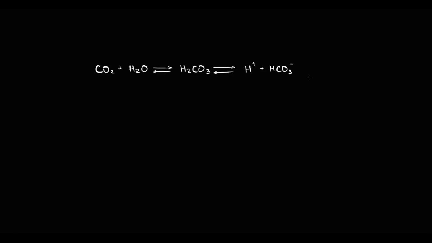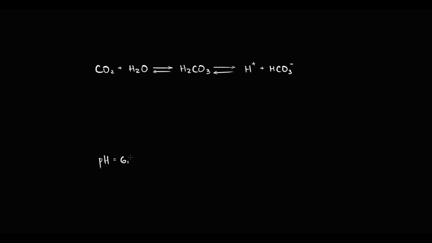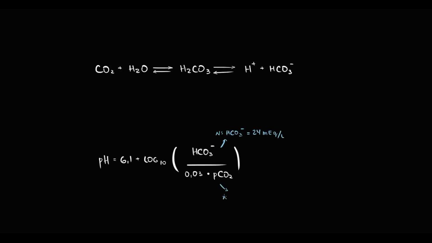The goal here is to keep our blood pH stable. To see how carbon dioxide affects blood pH, we use the Henderson-Hasselbalch equation. It shows how pH depends on bicarbonate and carbon dioxide. Let's put normal values into this equation. We know that bicarbonate concentration in the blood is approximately 24. Normal partial pressure of carbon dioxide in the blood is 40.